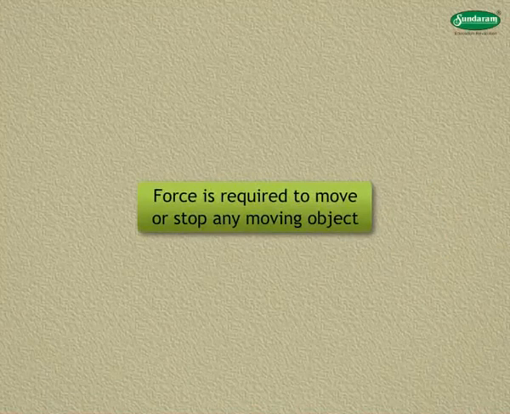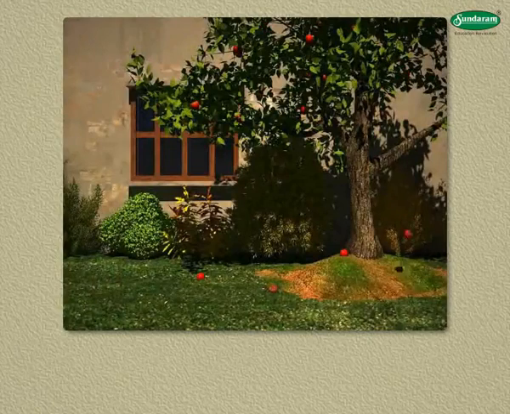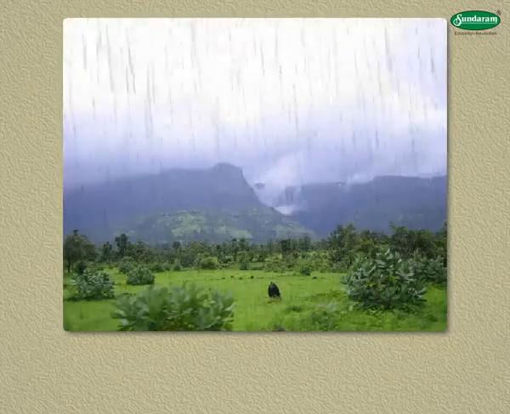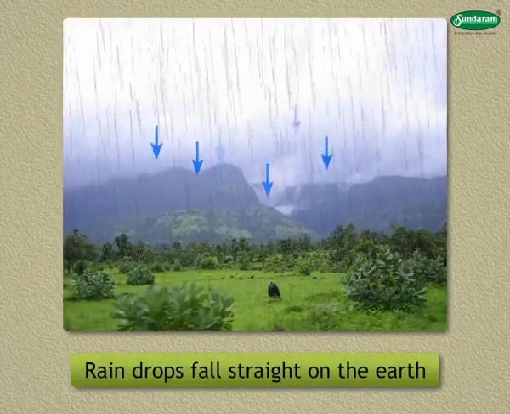You all know that a force is required to move or stop any moving object. However, it is also seen that a fruit attached to a tree falls down without application of any force. During rainy season, the raindrops fall straight on the surface of the earth.